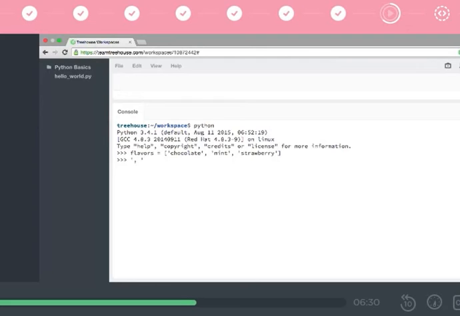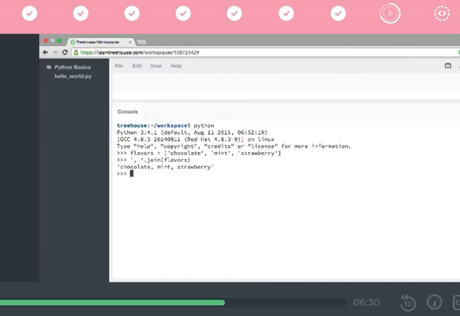So for instance, let's do a comma and a space, and then the join method, so .join, and then our list, which is flavors. And we get chocolate, comma, mint, comma, strawberry. Since I used a string with a comma space in it, each item in the list gets a comma and a space after it, except for the last one. Python is smart enough not to put your joiner, whatever that string is, after the last item.